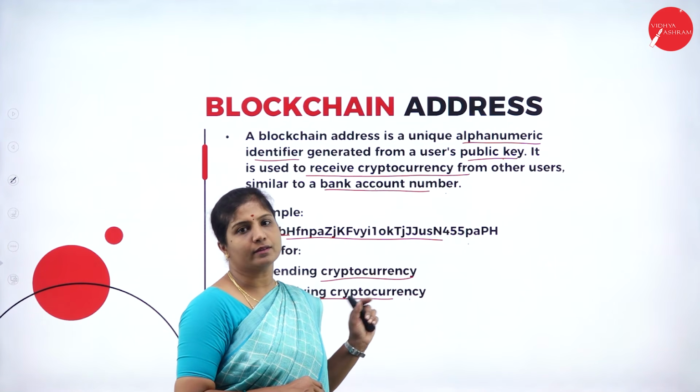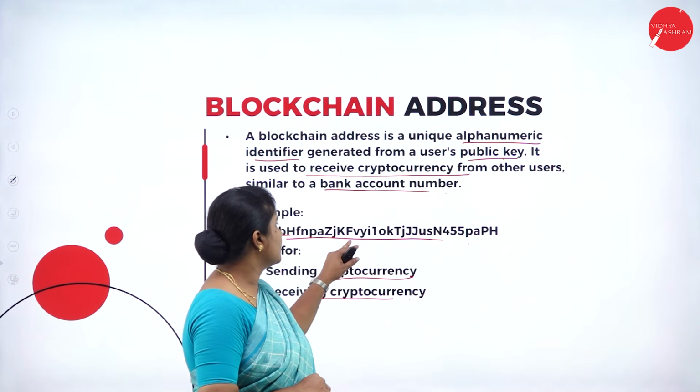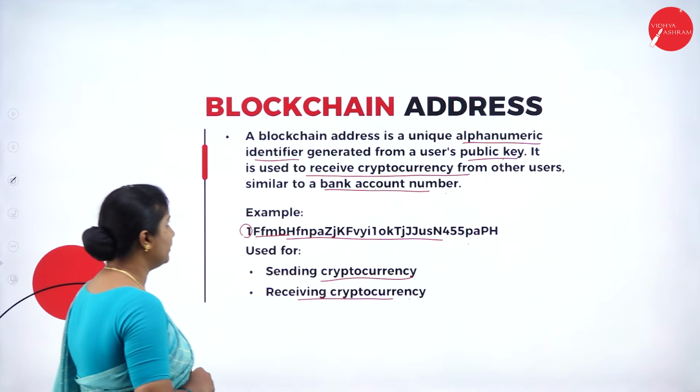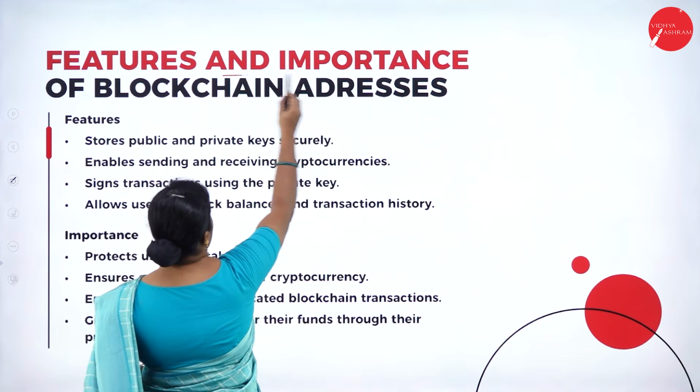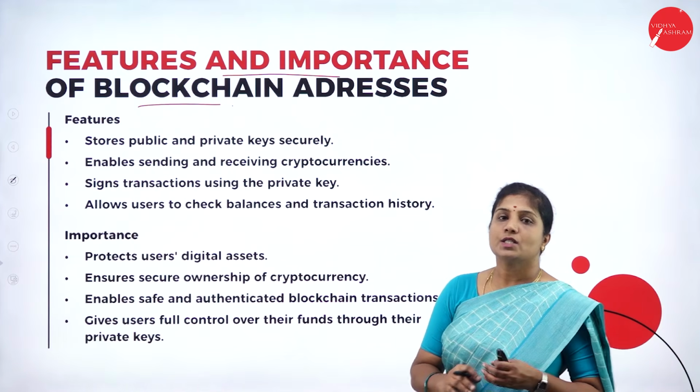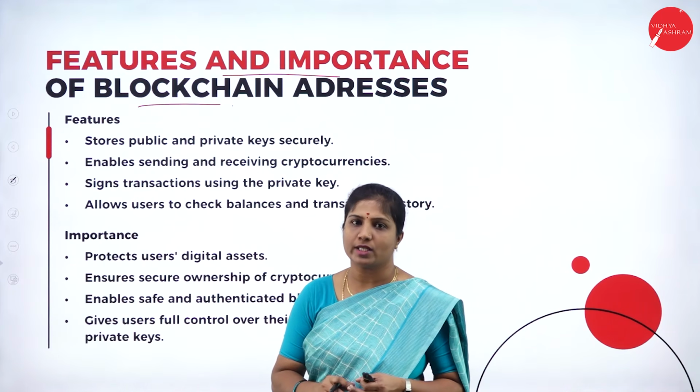Sending and receiving the cryptocurrency. Hence, this is an alphanumeric identifier. Next, what are the features or importance of these blockchain addresses? So initially we have the features of the blockchain addresses.